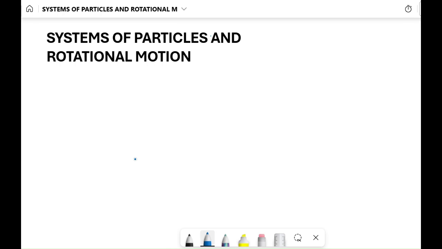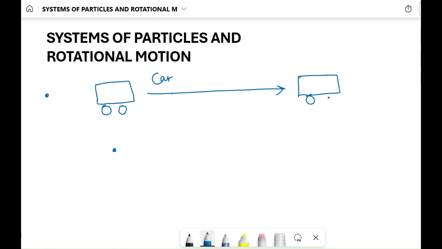Okay, today we are going to discuss a new topic, systems of particles and rotational motion. So what was happening earlier? Whenever we were discussing a numerical problem or a topic, we were considering the object to be a point mass. Let's say we were discussing the motion of a car. If this car moves from a position to a new position and we had to find the new position, we were treating this car as a point mass or like a particle.